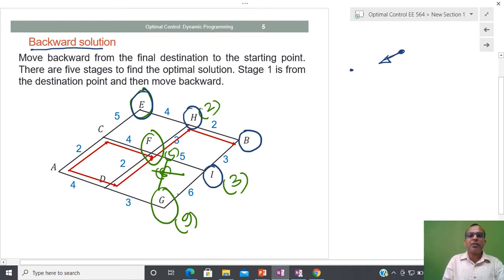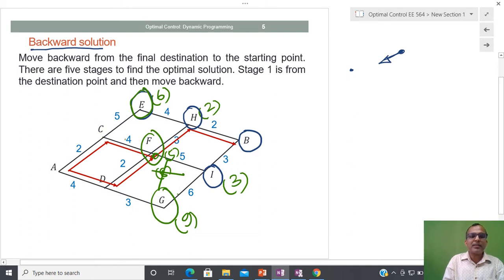And similarly, from 2 to H to E, this is 4, so I am going to update it as 6. Based on this choice, B to E, B to F, B to G, I am going to select. For the time being you do not need to do selection, just update like this. Again, suppose you are here, try to see the nearby points. The nearby points are this and this.